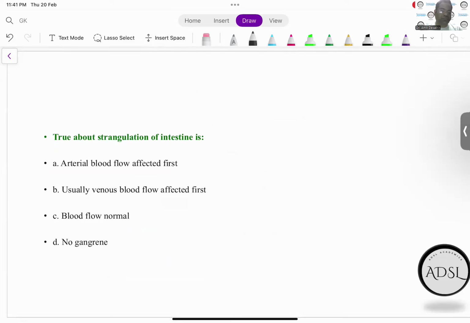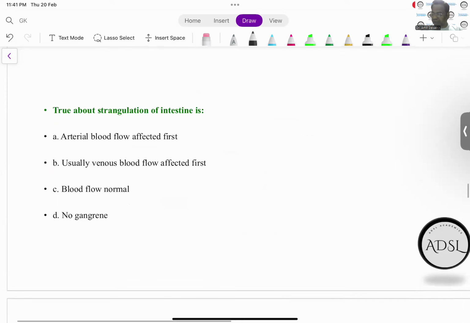True about strangulation of intestine is, what do they say? Arterial blood flow is affected first, or venous blood flow is affected first, or is the blood flow normal, or is there no gangrene? All right. So let us see the pathophysiology.